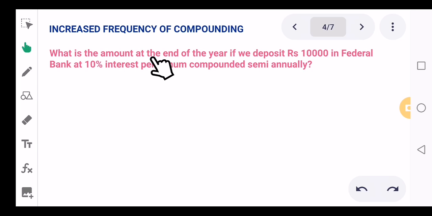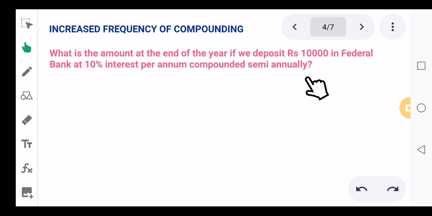what is the amount at the end of the year if you deposit rupees 10,000 in Federal Bank at 10% interest rate per annum compounded semi-annually. This question is very similar to the previous question. But what's the difference? The difference is, till now we were compounding only annually. This is the first question where we see the term semi-annually.